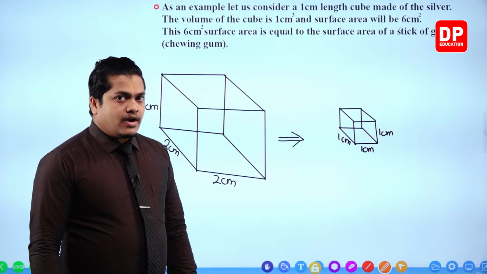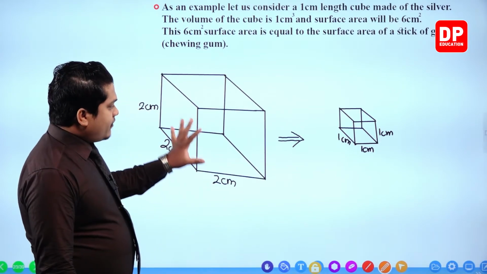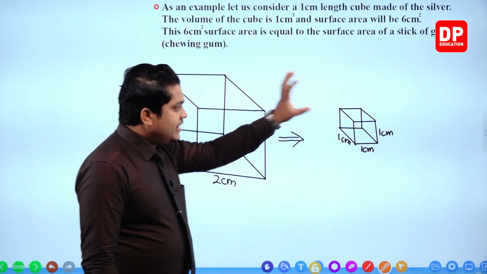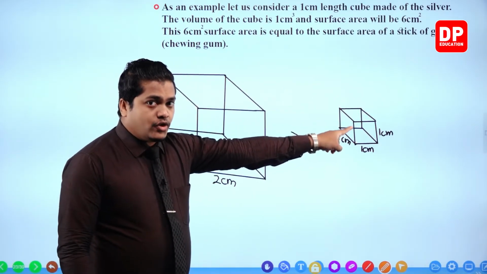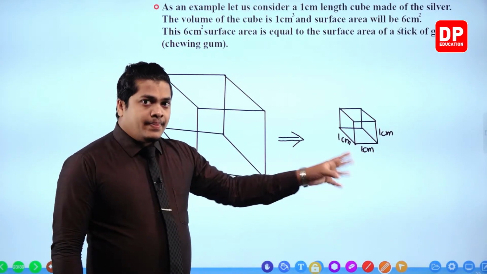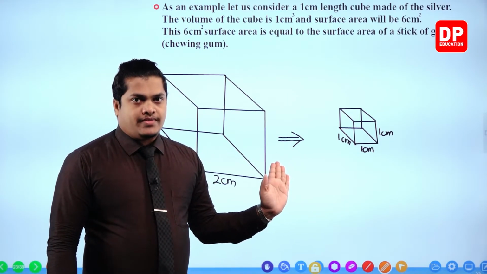To find that, what do you need to do? You take the volume, the space occupied by this object, and divide it by the space occupied by that object, because when converting this one into that, the volume should be equal.